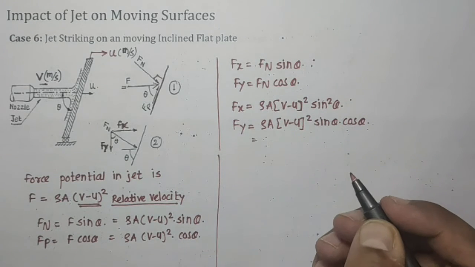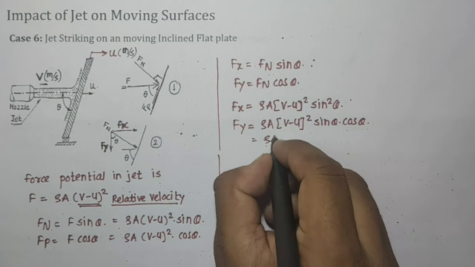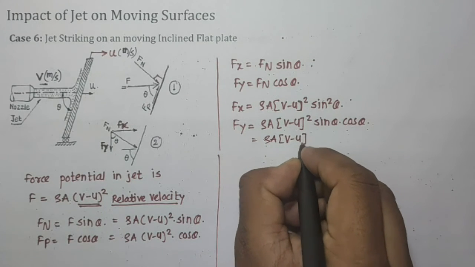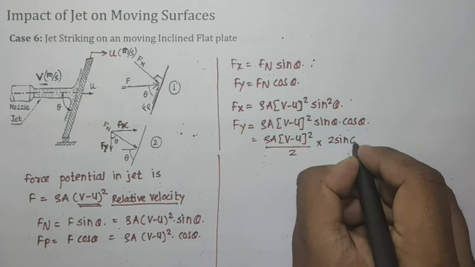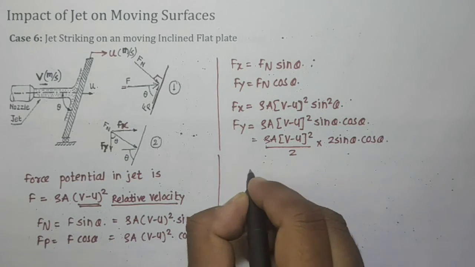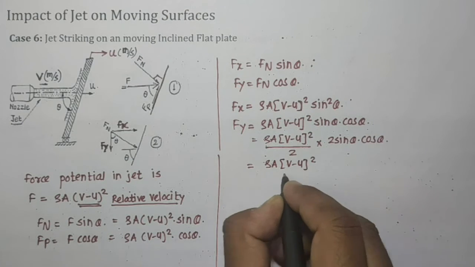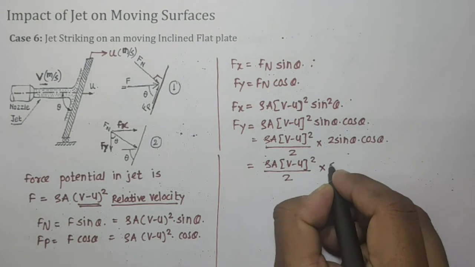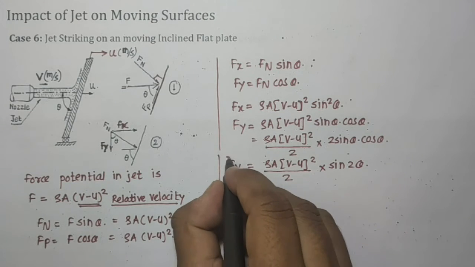If we multiply and divide this equation by 2, we have rho A (v minus u) squared divided by 2 into 2 sin theta cos theta. It ultimately becomes rho A (v minus u) squared divided by 2 into sin 2 theta. So this is what we call Fy.